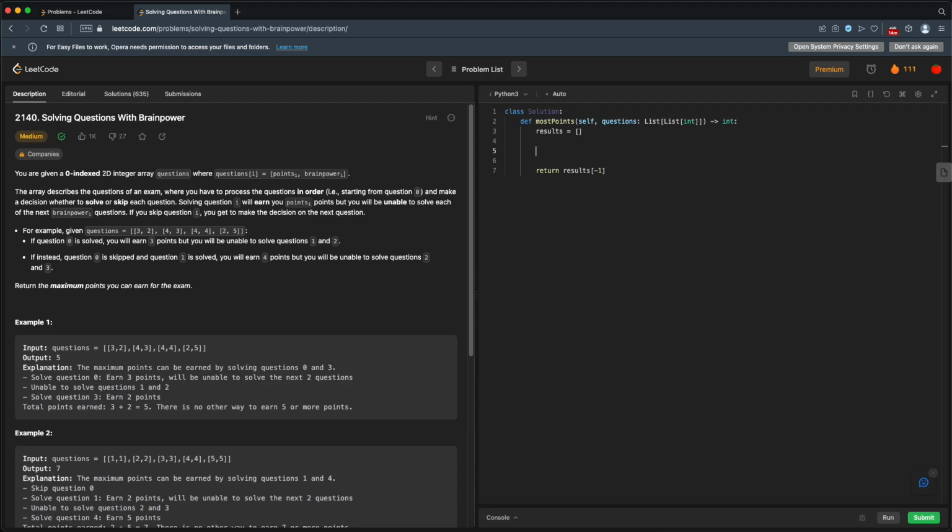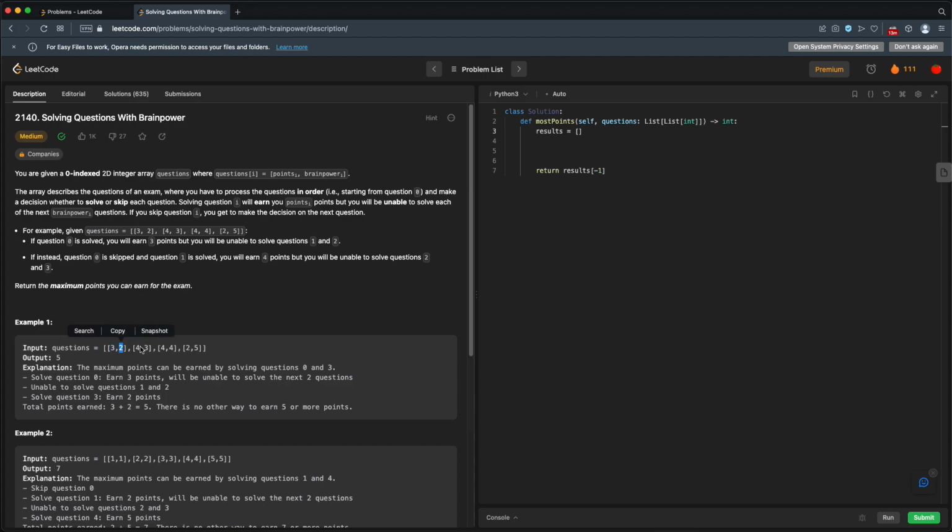So one thing that happens, if we are at question 0, if we do this question, then we have to skip the next n questions, the next brainpower questions, and look at the result for that index, the best answer we can get for that index. Let's just say we've calculated the best result for, in our case, let's try this one. We can take 3 points, but then we have to skip 2.